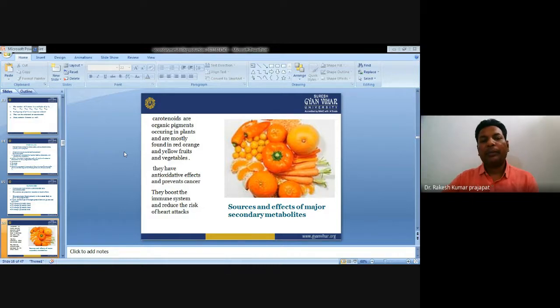Carotenoids are organic pigments which occur naturally in plants and are mostly found in red, orange, and yellow fruits and vegetables. This is the major source of the different secondary metabolites. They have an antioxidative effect in preventing cancers. They boost the immune system and reduce the risk of heart attack. That's why carotenoids are important.